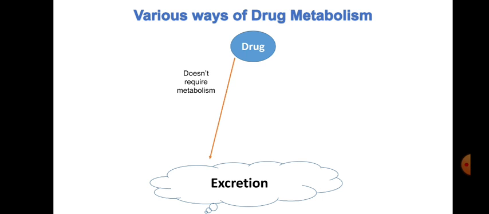So this is the first way by which drugs can be eliminated. They are usually eliminated in the unchanged form, right. The form of the drug that we have consumed, the same chemical form will be eliminated from the body unchanged. So they do not require biotransformation, and the number of these kinds of drugs is very small.